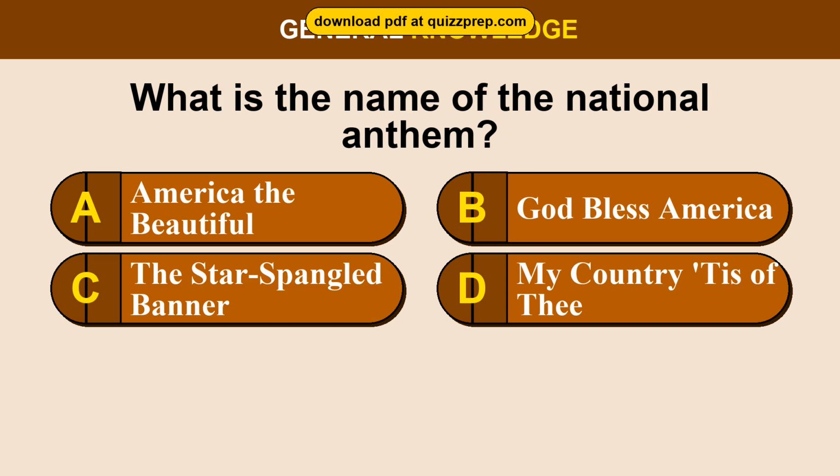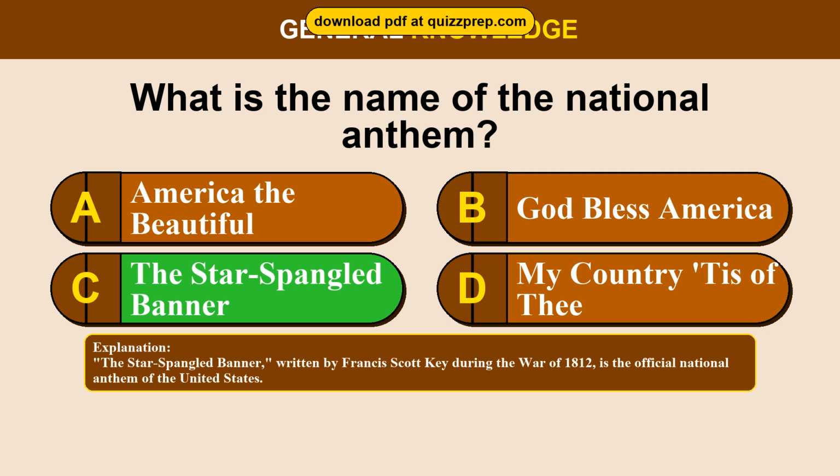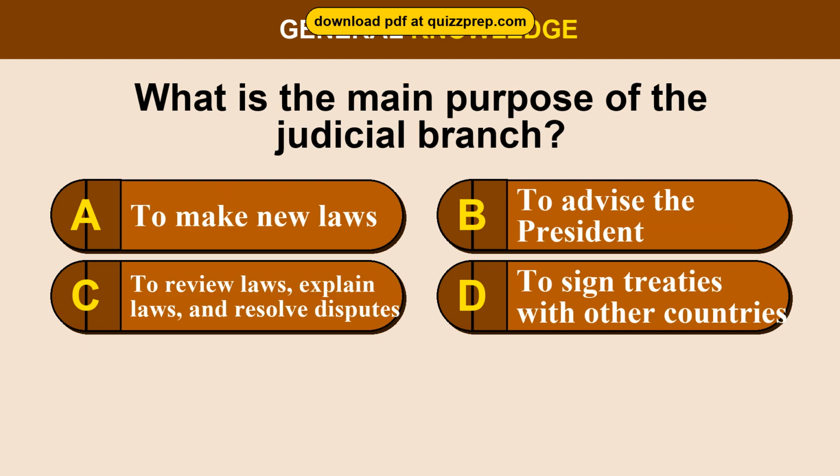Question 6. What is the name of the national anthem? Option A, America the Beautiful. Option B, God Bless America. Option C, The Star-Spangled Banner. Option D, My Country, 'Tis of Thee. The correct answer is option C, The Star-Spangled Banner. The Star-Spangled Banner, written by Francis Scott Key during the War of 1812, is the official national anthem of the United States.